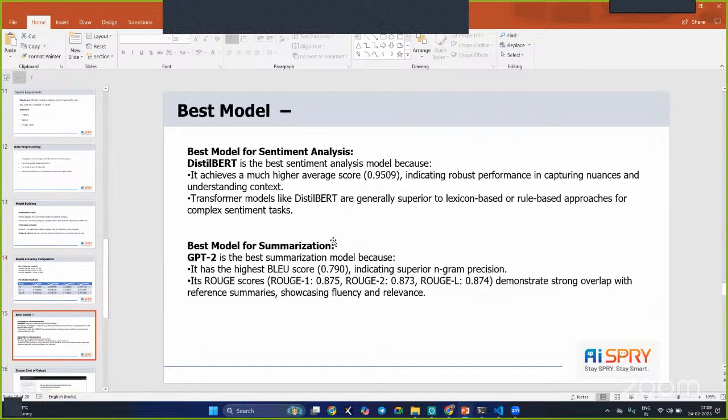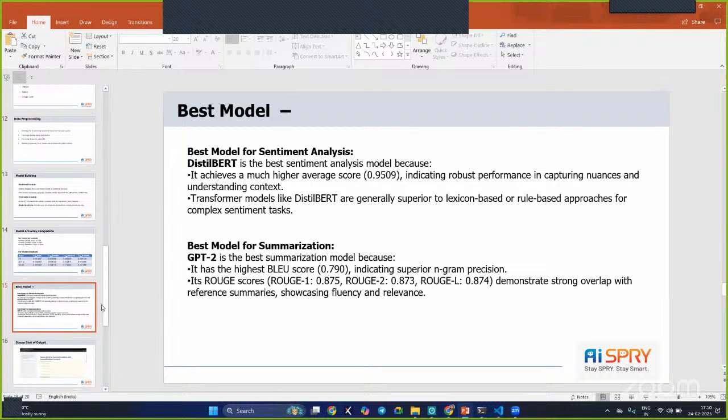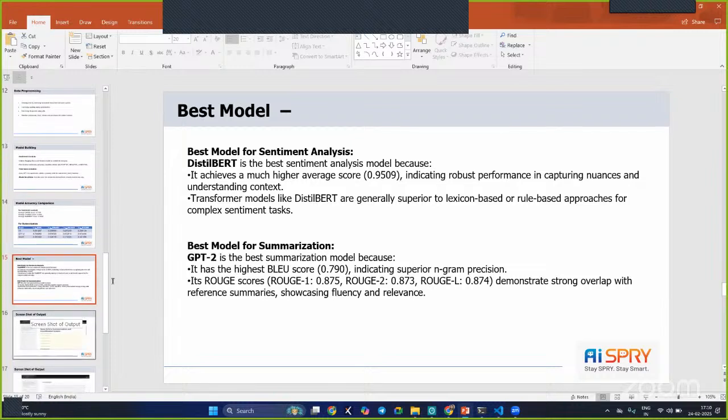So from these models, we got the best model for the sentiment analysis and the summarization. For sentiment analysis, it is DistilBERT, and here the average sentiment score is 0.95. And for summarization, we took GPT-2, which gives a BLEU score of 0.79 and a ROUGE score of 87 percent. And finally, we have deployed the model in Streamlit.